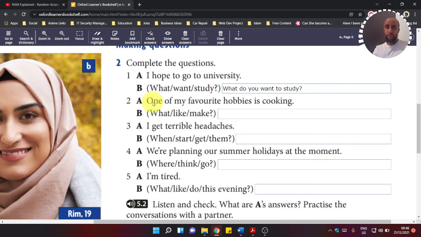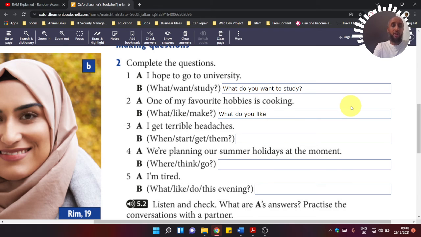Number two says, one of my favorite hobbies is cooking. One of your favorites is cooking. So when they're talking about hobbies, we're talking about somebody's personal likes. Here we have the question word what, and we have like and make. So we can probably say, what do you like to make?